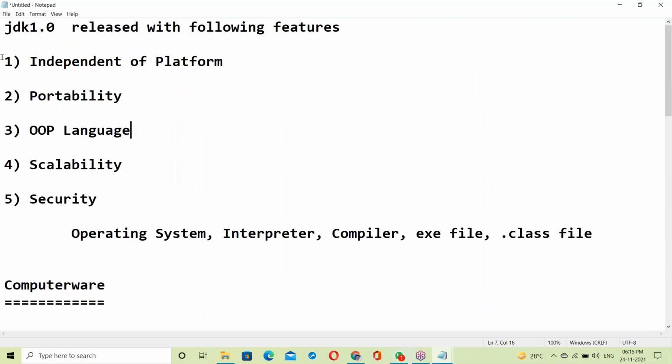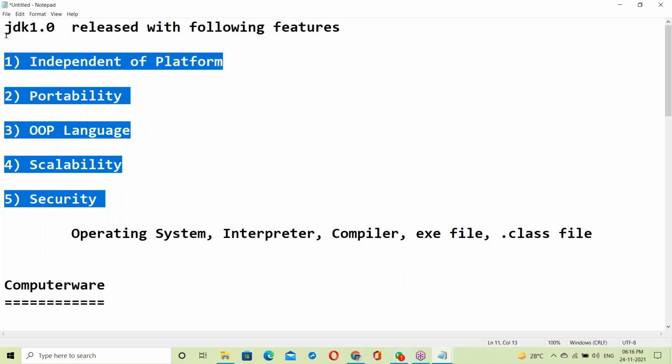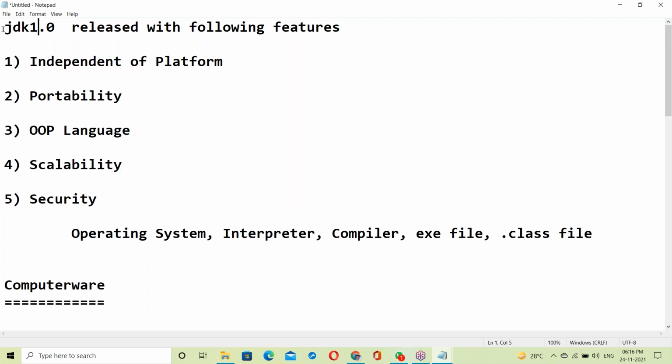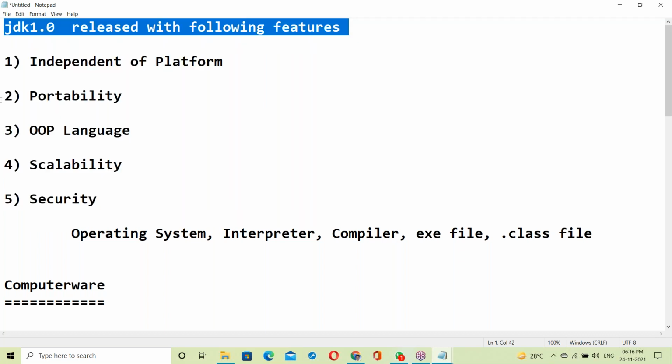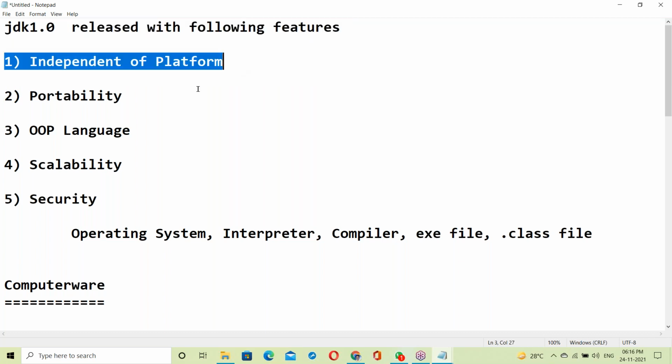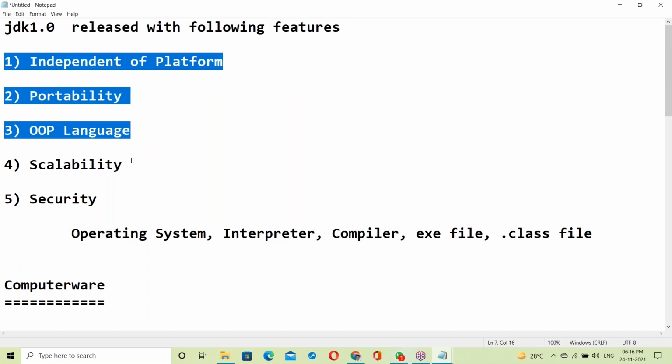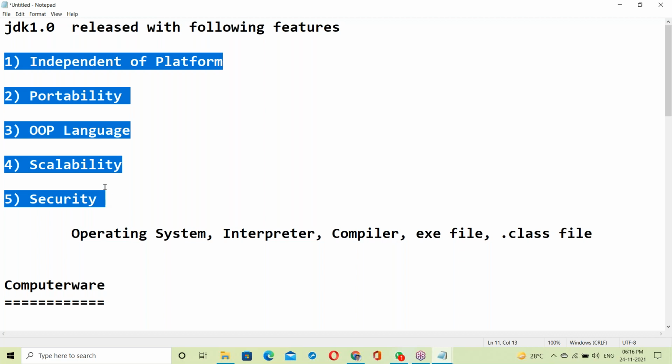Today's topic is Java features: platform independence, portability, object-oriented language, scalability, and security.